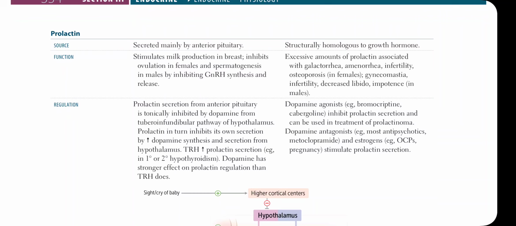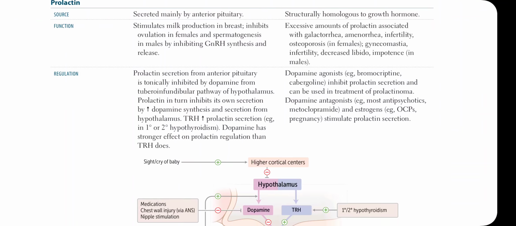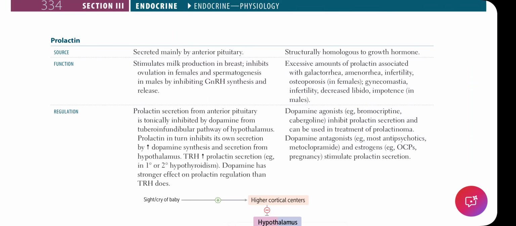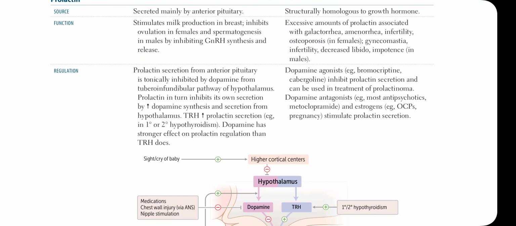Then in the case where a patient is using dopamine antagonists such as antipsychotics or metoclopramide, or the patient is pregnant, or the patient is taking contraceptive pills, these are different ways the prolactin levels are increased. So estrogen, pregnancy, and antagonists of dopamine such as antipsychotics and metoclopramide all stimulate prolactin release, and it is structurally homologous to growth hormone.